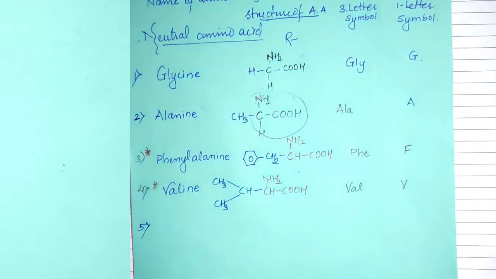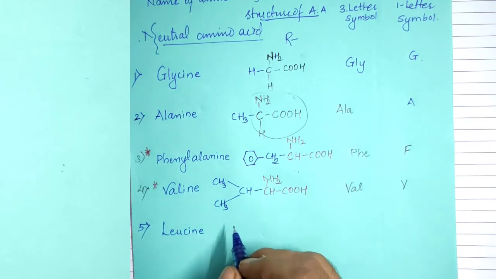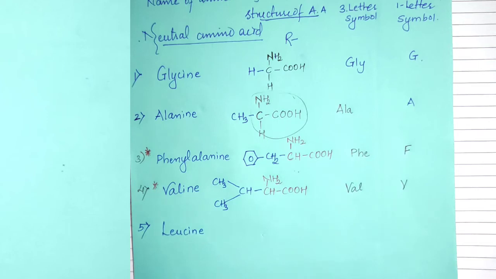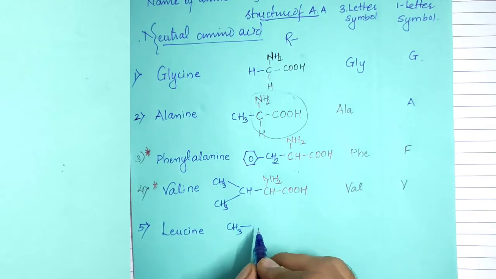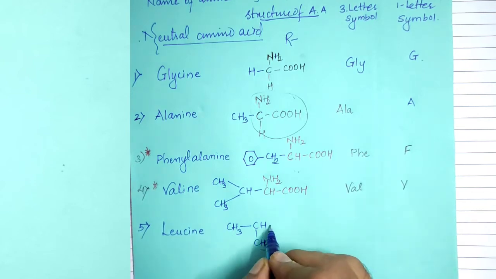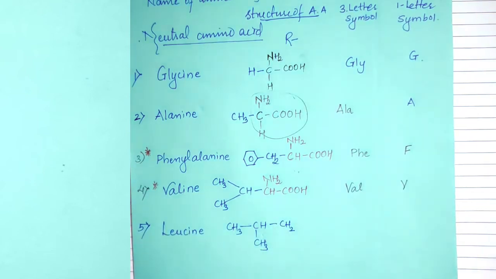Next, after valine, we have leucine. In leucine we have an isobutyl group, CH3, CH3. This is isopropyl, so with one more carbon it becomes an isobutyl group.